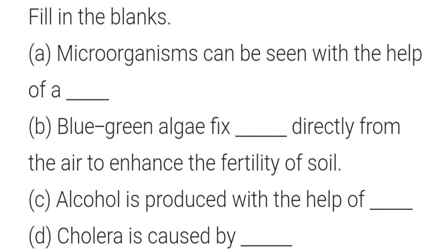The carrier of malaria causing protozoan is the female anopheles mosquito, cockroach, housefly, or butterfly. So the correct option is the female anopheles mosquito. The most common carrier of communicable diseases is ant, housefly, dragonfly, or spider. So the answer is housefly.